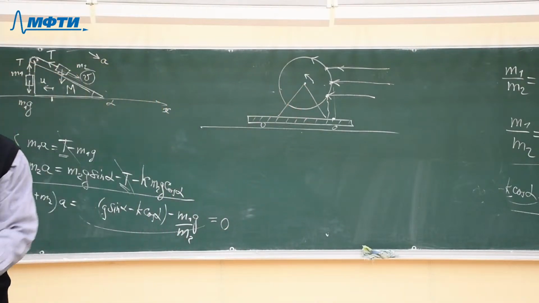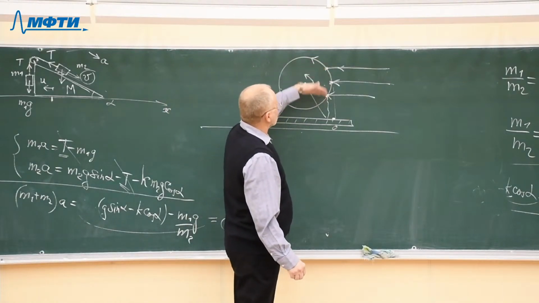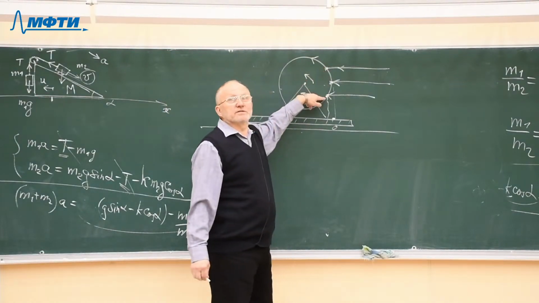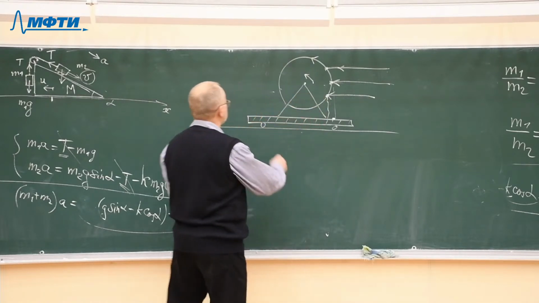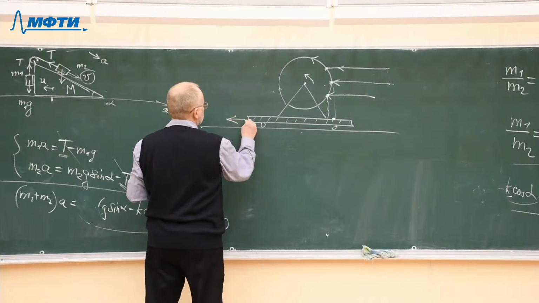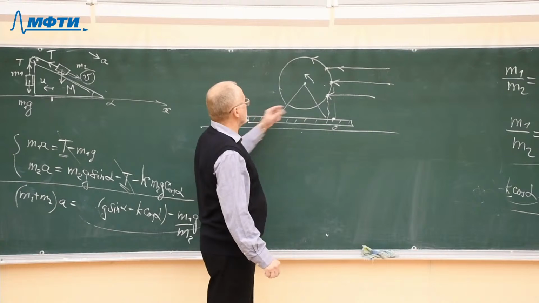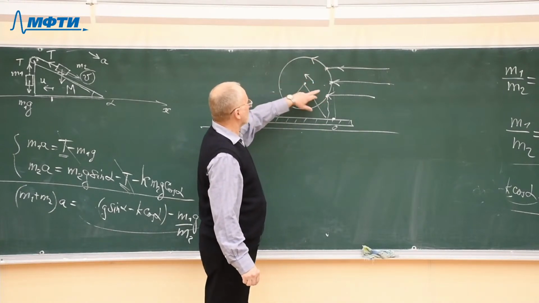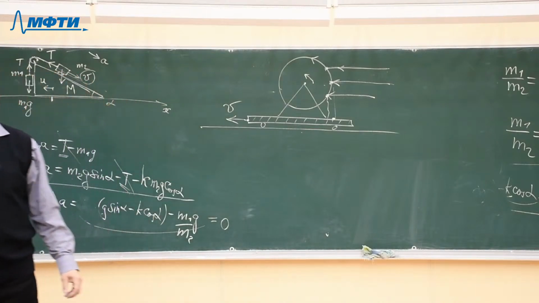So does the final velocity of the cart depend somehow on the point where the bullet struck the cylinder? We have just a few minutes to discuss.